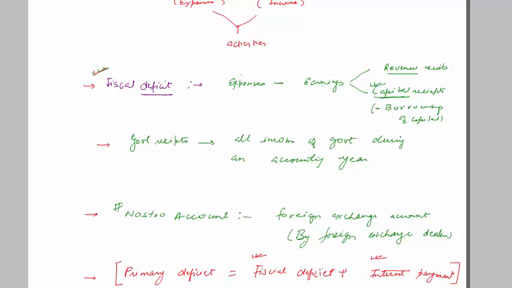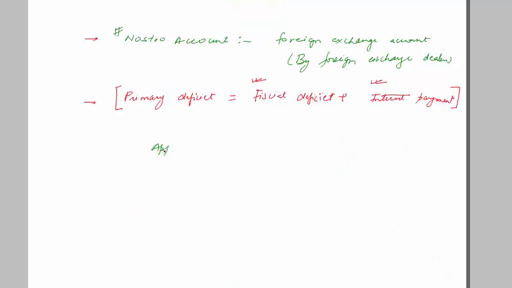Now another very key area where questions are asked is appreciation and depreciation of rupee. Now it's a very simple concept. Suppose $1 today is equal to 50 rupees.